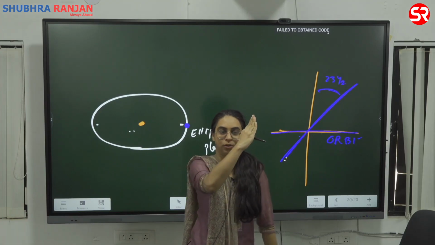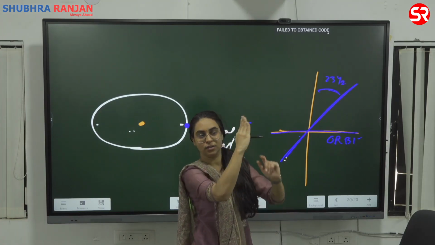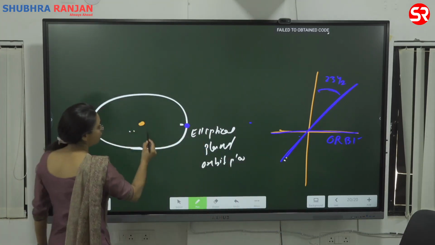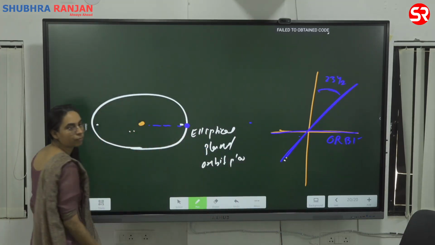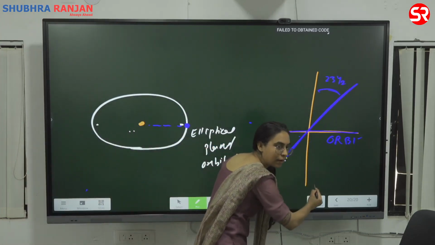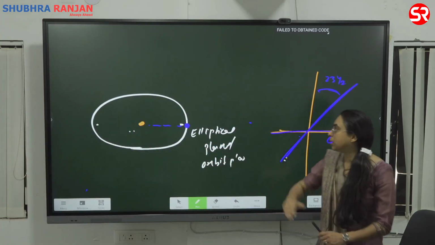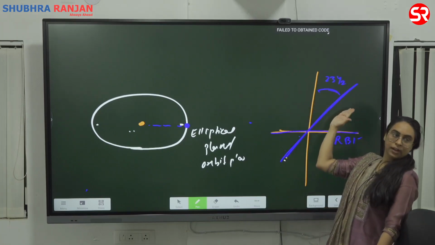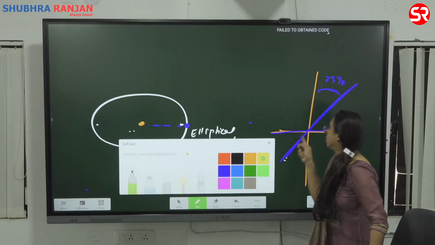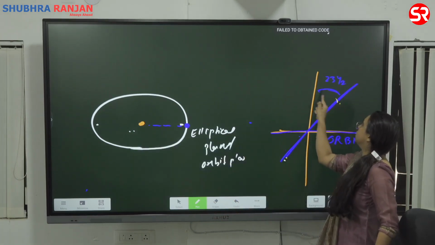So how does the Earth rotate? In this direction. There is an elliptical plane. In the elliptical plane, I am drawing a perpendicular. From the perpendicular, I am drawing 23.5. And this is how your Earth actually rotates. This is my Earth.